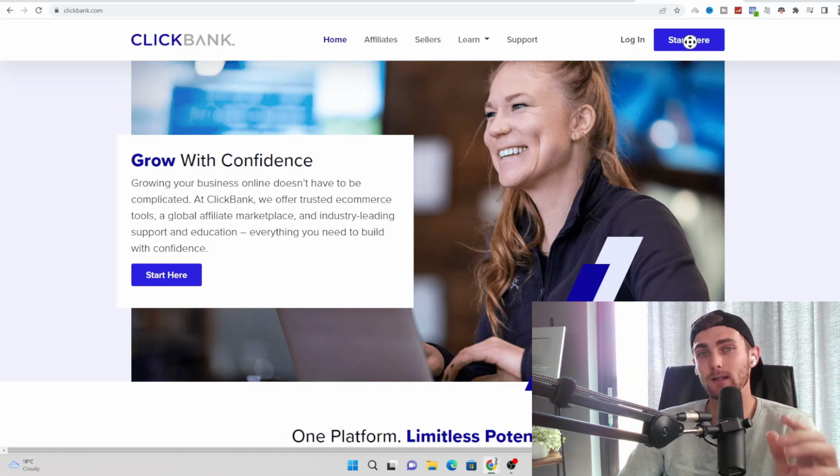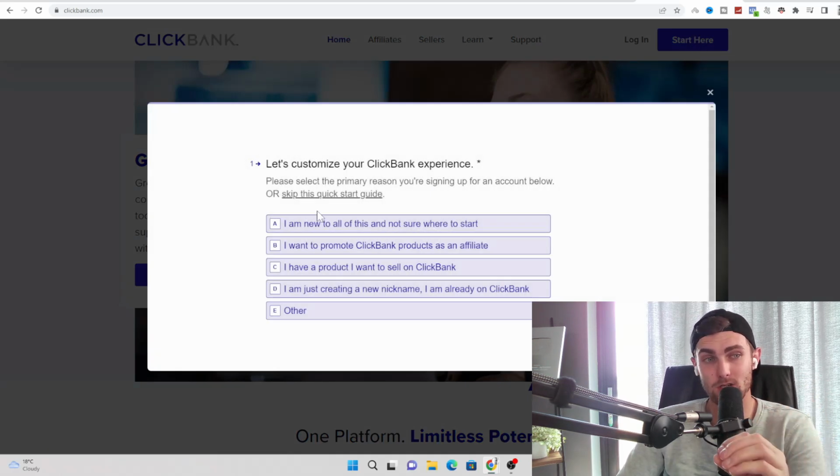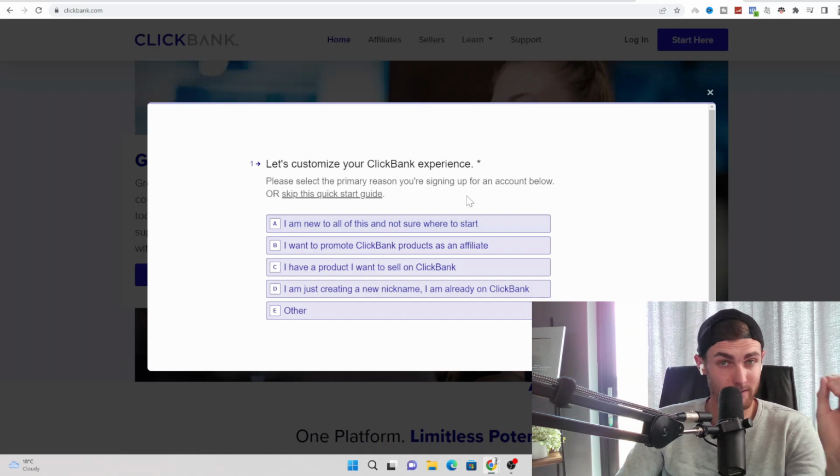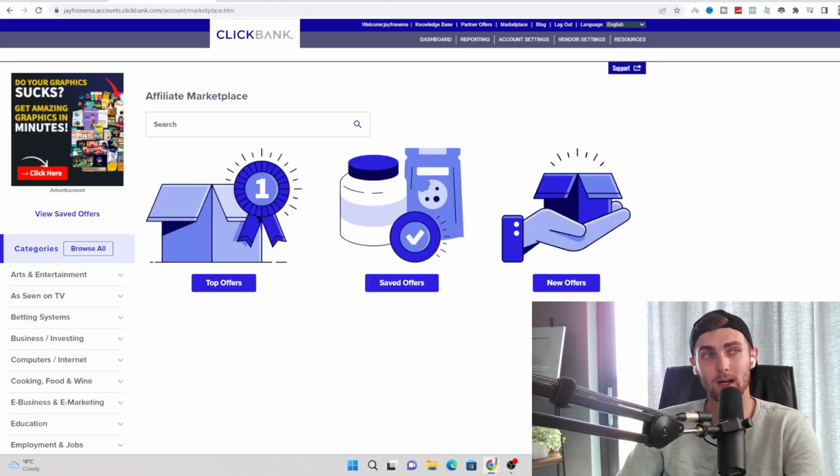So you can start off by clicking on start here on the top right. If you haven't got an account, this is where you need to go, and you just need to fill out all of this information, your username, your password, your email, verify that, and you'll be able to sign up. I've already got a free account, so I've signed in with my existing account. When you've signed in, your dashboard is going to look like this.